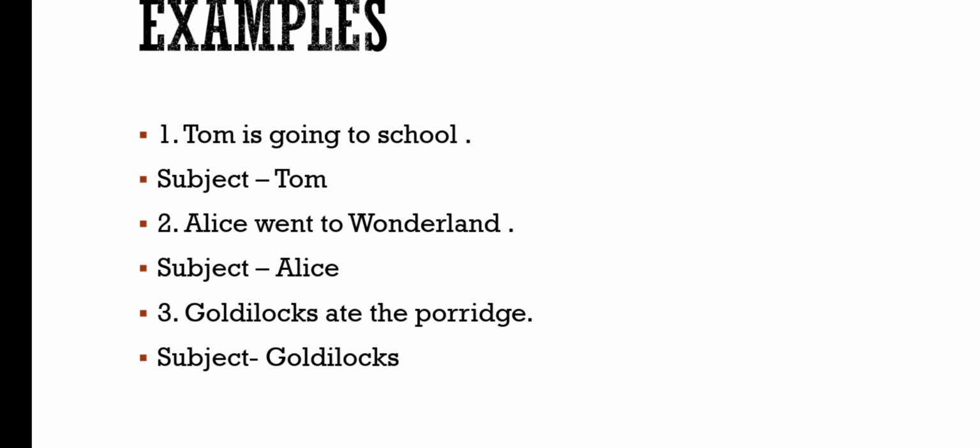So, here by seeing these examples, we can say that subject tells us who or what the sentence is about. Like in the first sentence, the sentence is about Tom. In the second sentence is about Alice. In the third sentence is about Goldilocks.